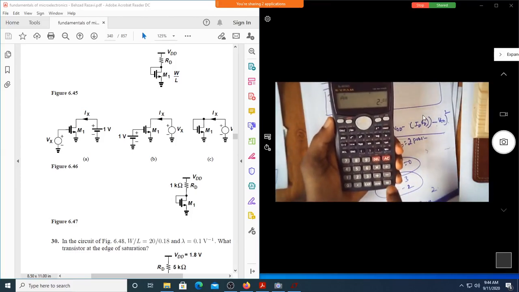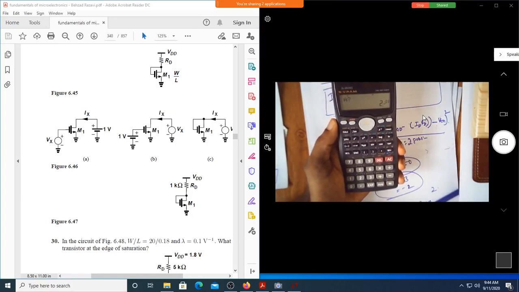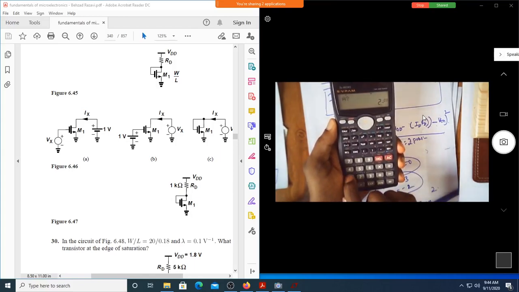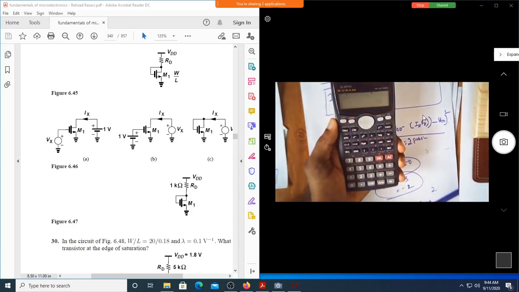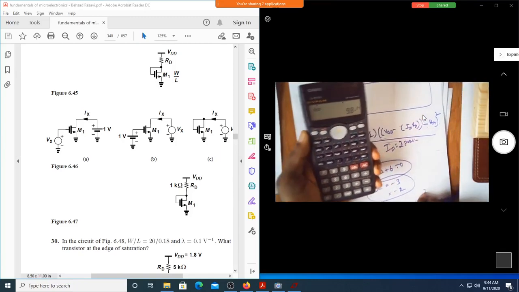I want to give a lesser value. That's why I'm giving 0.6. Then shift cal, again equals. Now shift cal. Shall I repeat?